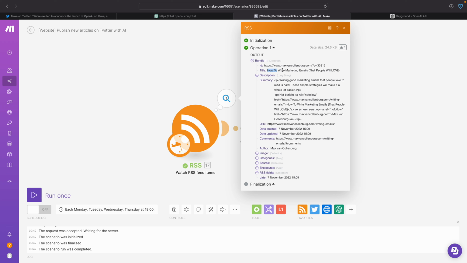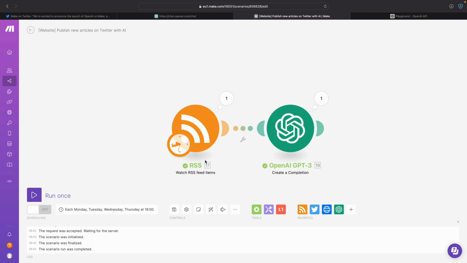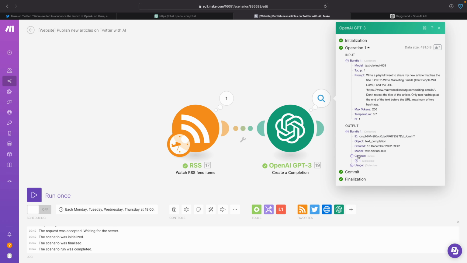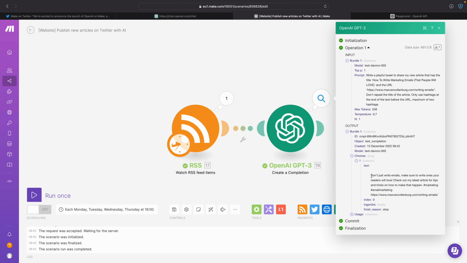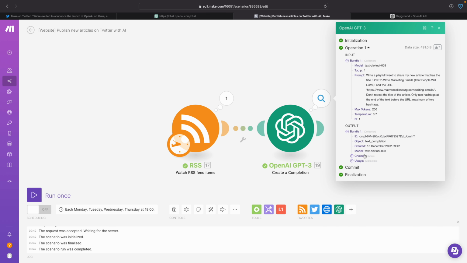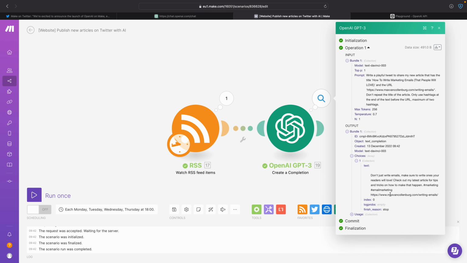And then this is how to write marketing emails that people will love, right? And then we went in here. Let's see what came out. Don't just write emails, make sure to write ones your readers will love. Check out my latest article for tips and tricks on how to make it. This is perfect. Yeah, this I like. I would maybe not have used these generic hashtags, but pretty cool. And did it include the URL now? Yeah, it included the URL.